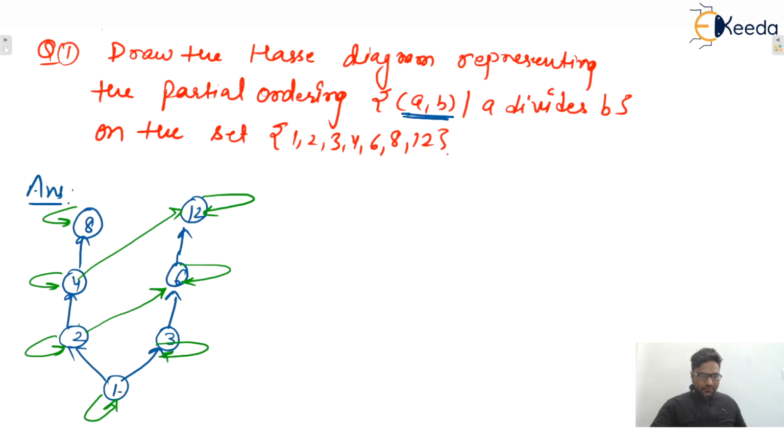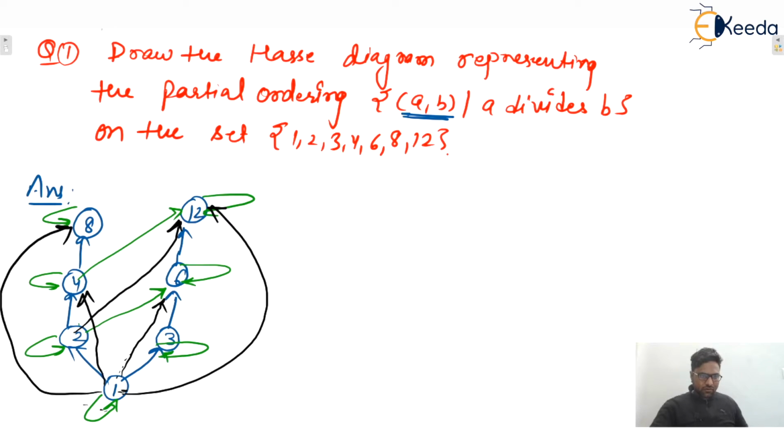So 1 is related with 3, 3 is related with 6. So we can say that 1 will be related with 6 as well. 1 will be related with 4 as well. Similarly, 2 will be related with 12 and 1 will be related with 12, isn't it? Also 1 will be related with 8, 2 will be related with 8 and so on, isn't it?